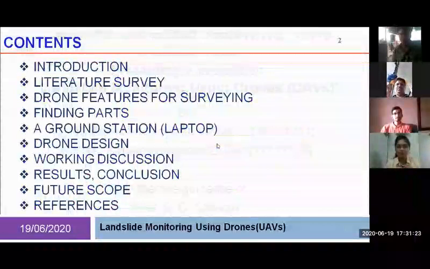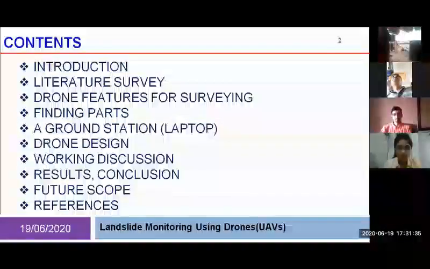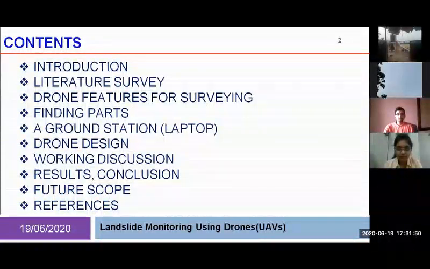So in this presentation, we will see various topics. We'll first see how we came across the idea in the introduction section. Then we studied some previous work in this field in the literature survey. Then we decided some features for the drone that we want to implement for landslide monitoring, which we'll see in drone features for surveying.